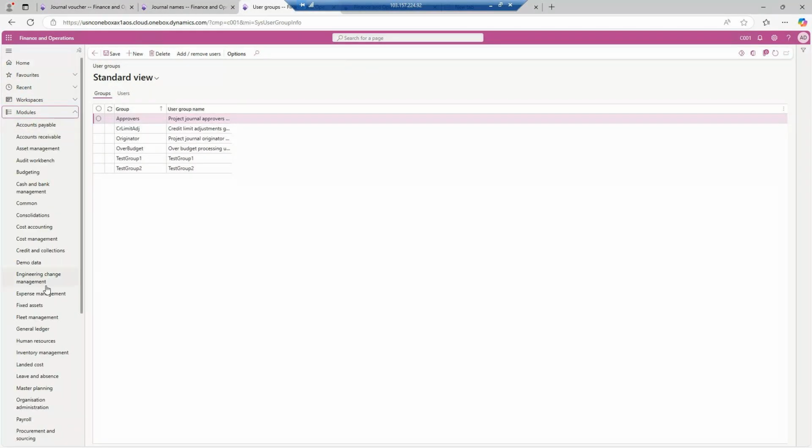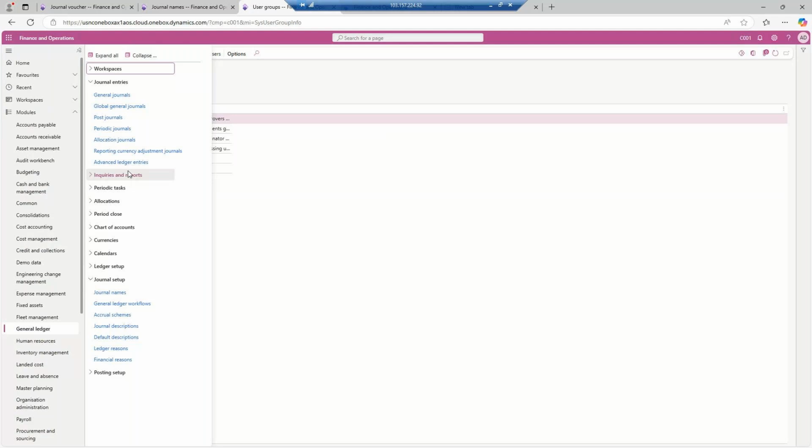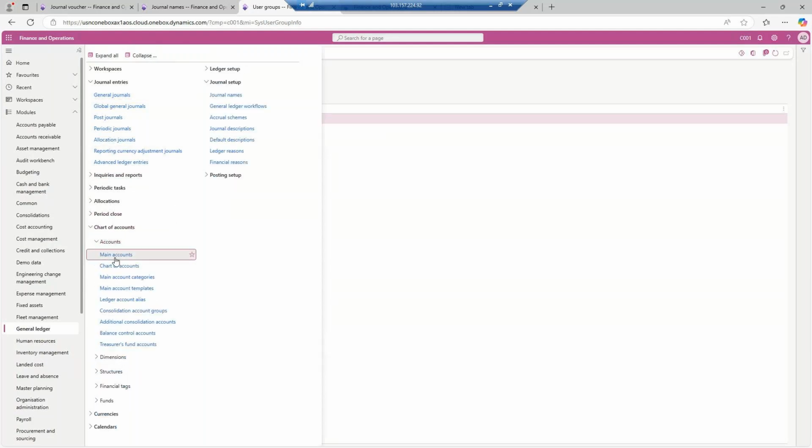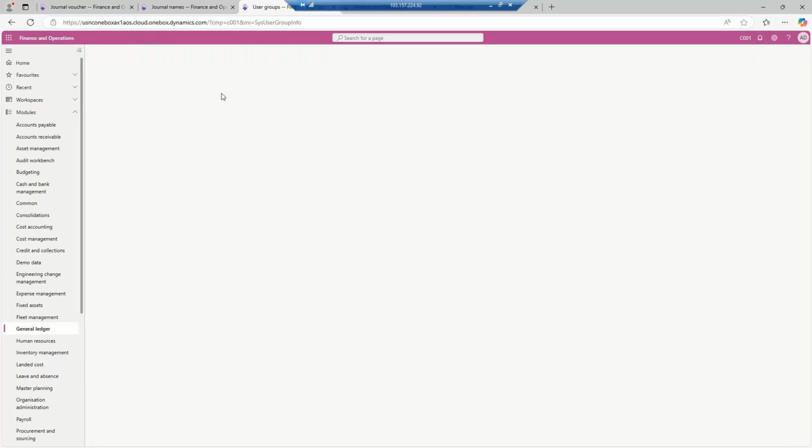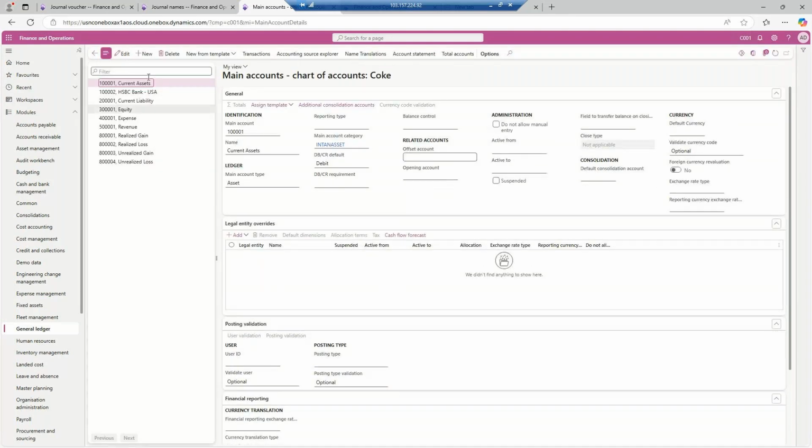Those who still don't understand the main account concept, please be with me for 5 minutes. You will be able to understand. So chart of accounts, main accounts. By default, it will open the chart of accounts which we have selected at the ledger level. So over here, I will click on the new button.